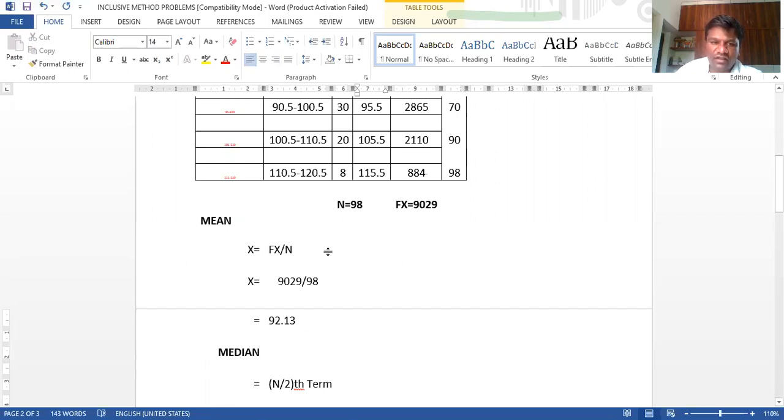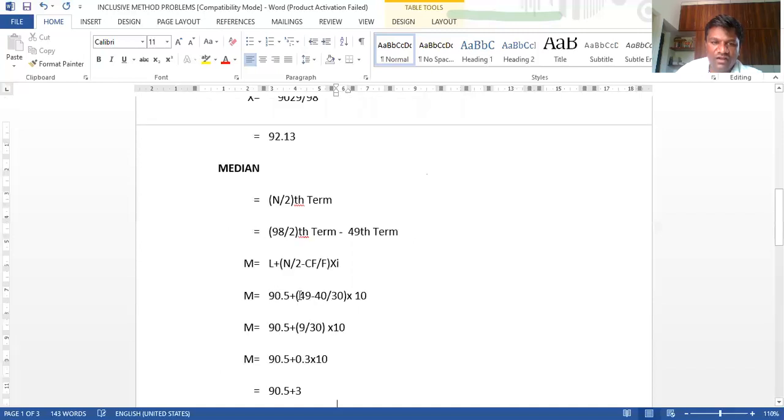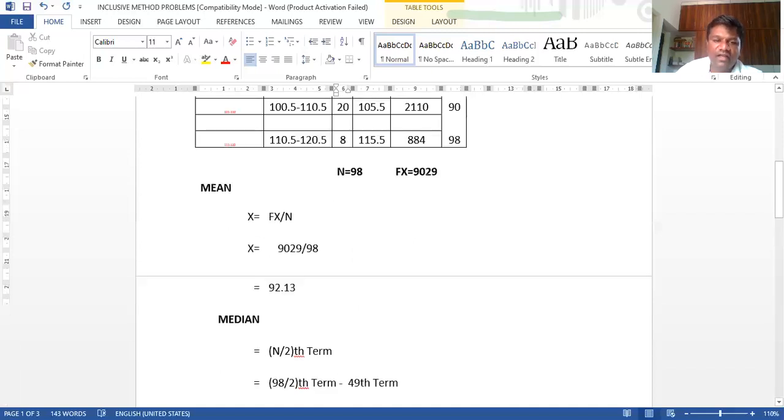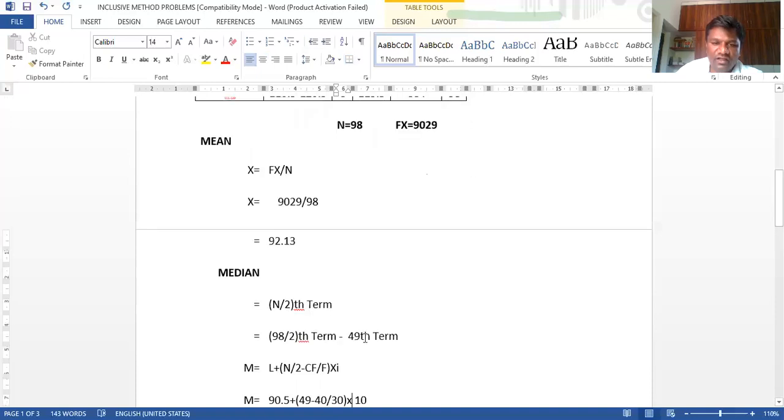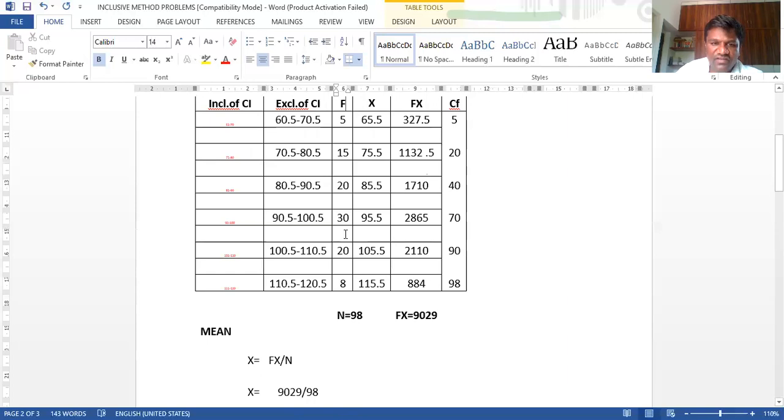What is the n? N is 98 divided by 2. What is the answer? We got the 49th term. Look here, the 49th term, we have to see where it is. The 49th term is in this one.